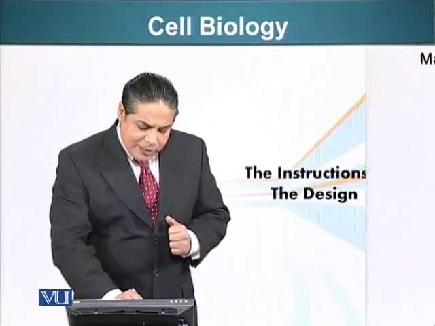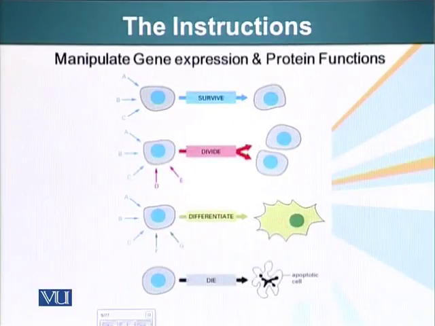Before we do that, let's first of all see what it is that signaling systems can do. First of all, signaling systems tell cells to survive. Without the signaling system, cells will not be able to survive. In our body, we know that there are cells in different organs of our body, and cells keep on falling off from these different organs. We also shed skin. Many of our skin cells fall every day.